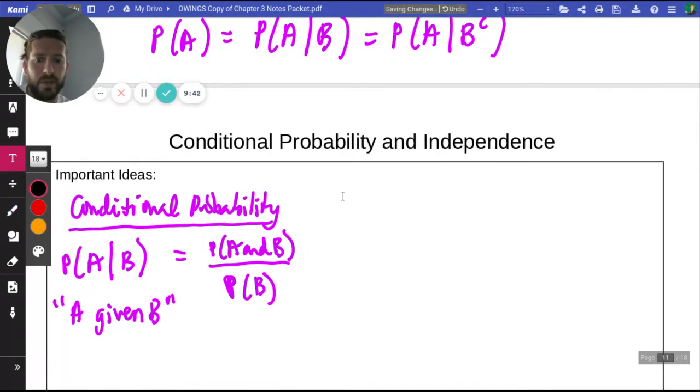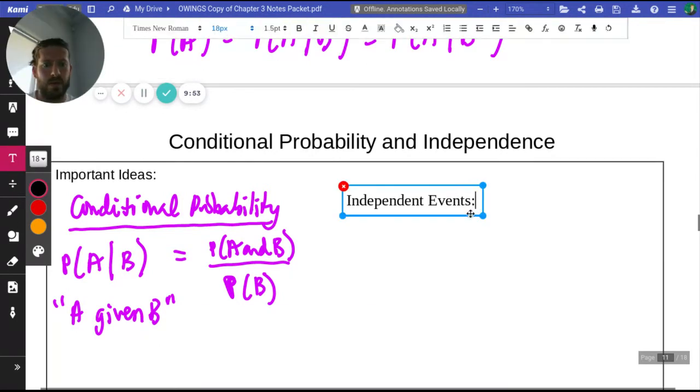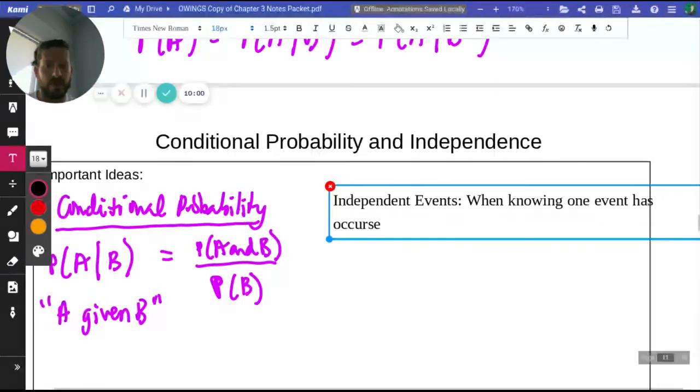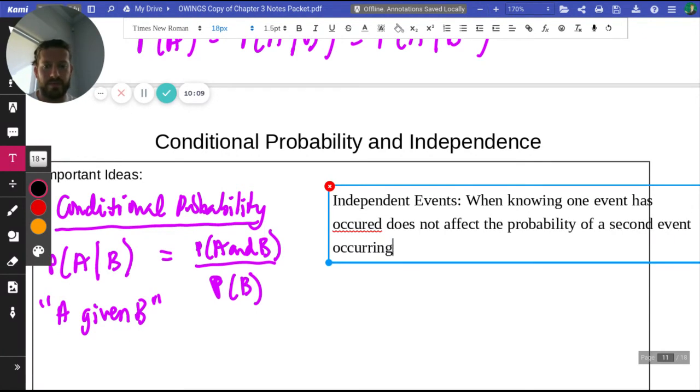And then let's finish off with independent events. That'll be when knowing one event has occurred does not affect the probability of a second event occurring. I think occurred has 2 R's. Let's put the R there.